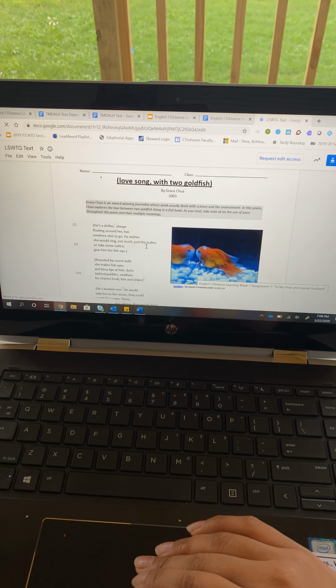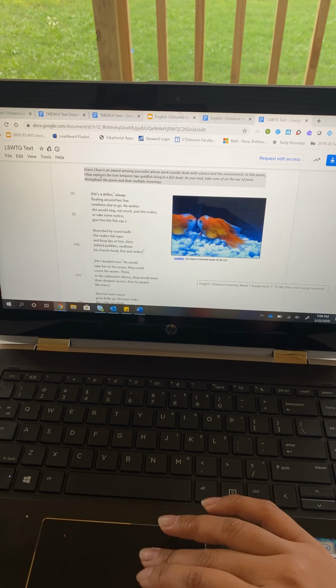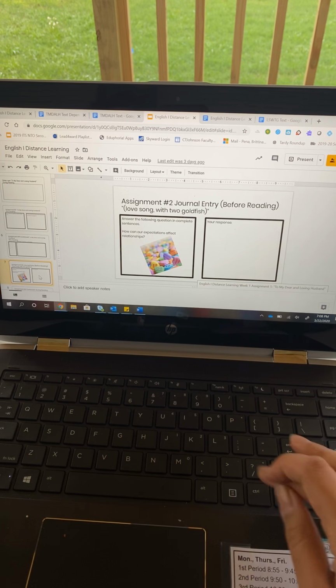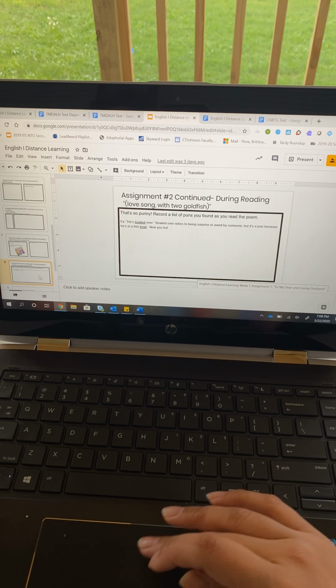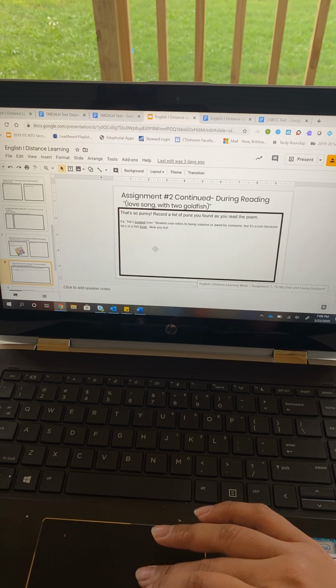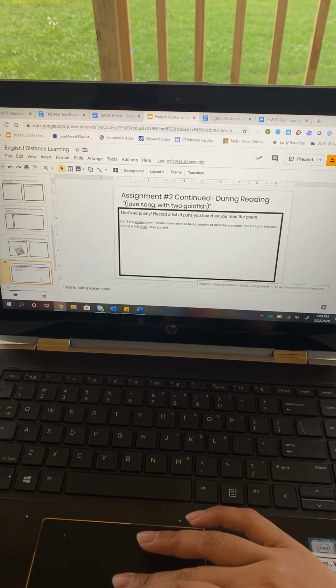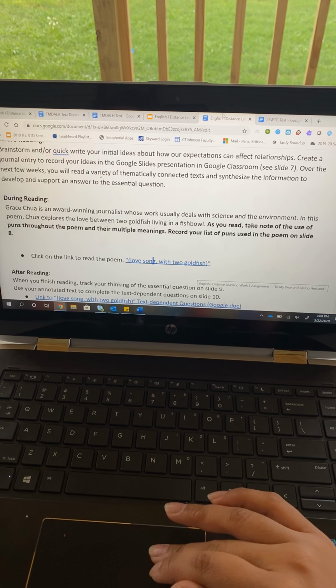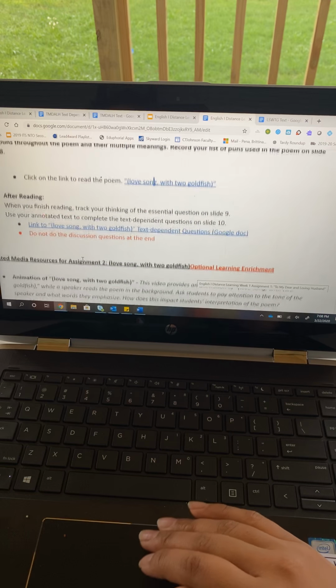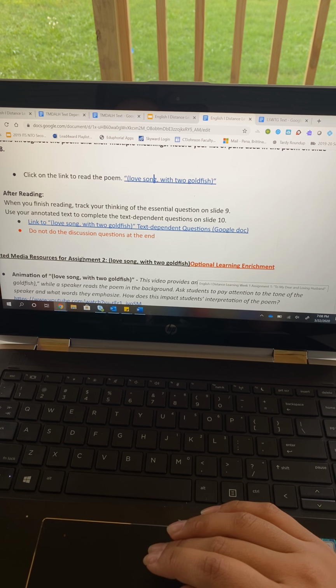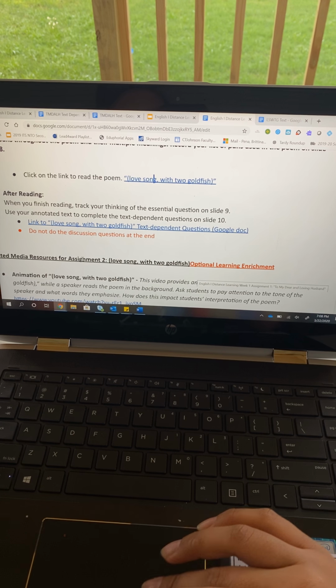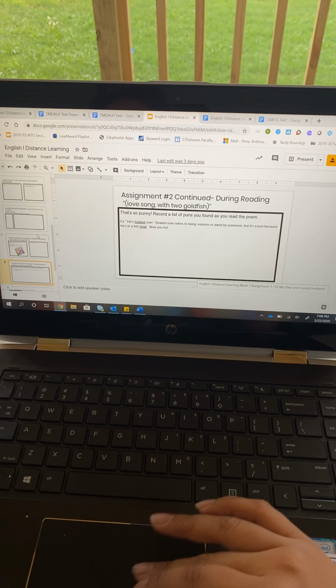So I do want you to read this poem on your own. Once again, make a list, and you will make your list of puns right here on slide number 8. We've even provided an example for you, okay? Moving right along. After you read, you will track your thinking of the essential question on slide number 9.